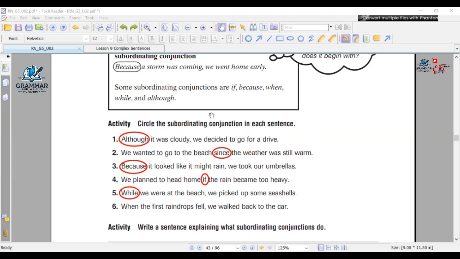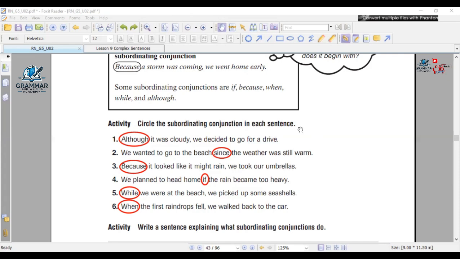When the first raindrops fell, we walked back to the car. When. It's already one. Thank you so much, Ryan. You have only 10 seconds to check your answers again. Then I'm gonna move to page 104 to explain for you the dependent clause and independent clause.